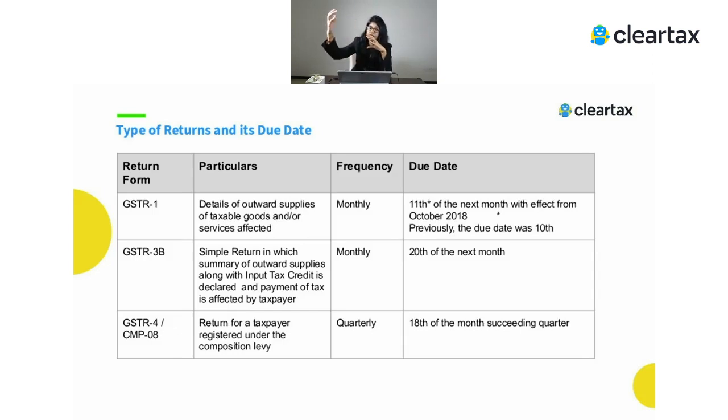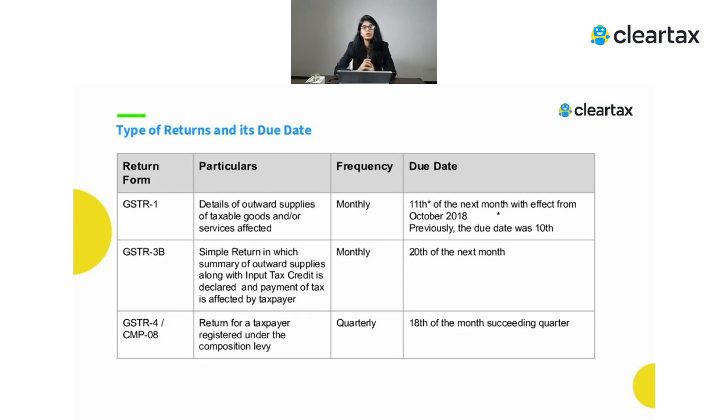When this business supplies to the customer, that customer could be a registered person, that customer could be an unregistered person, and also there could be certain exports made by this person. Obviously, this person could also purchase something. When he's purchasing something, he's going to make some payment to that person, and also there could be certain purchases which he has done. There is the RCM transaction which is levied, which means that liability this person has to pay. So these are the normal transactions which usually happen in day-to-day businesses.